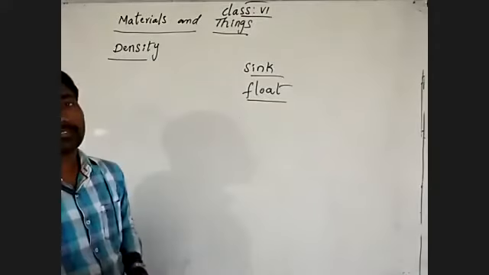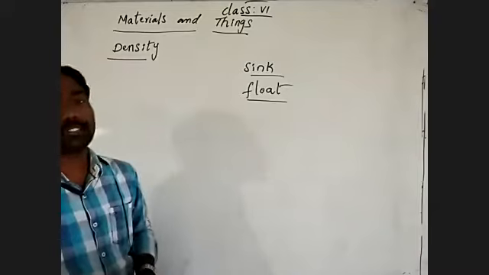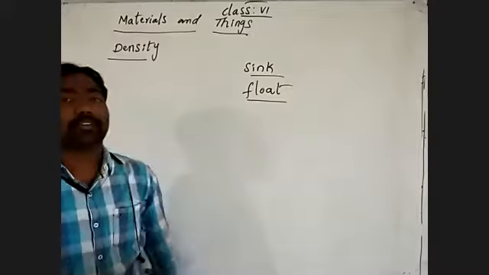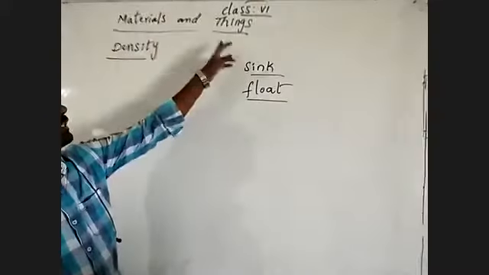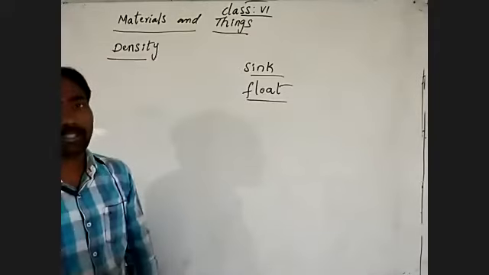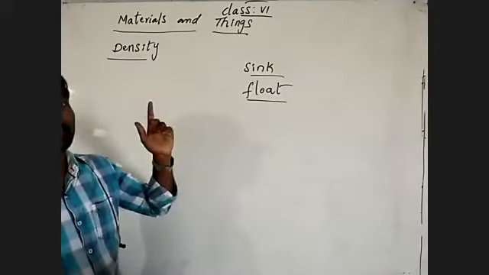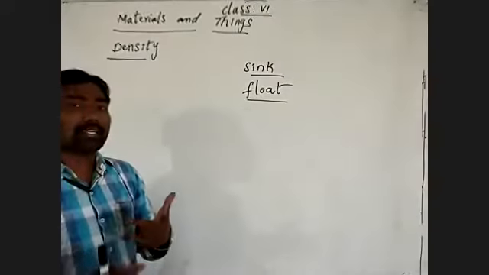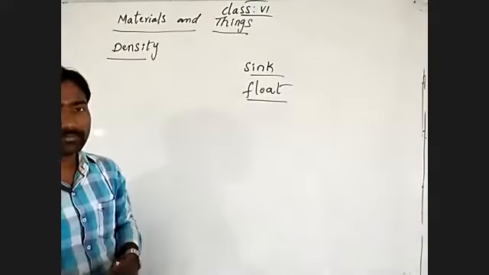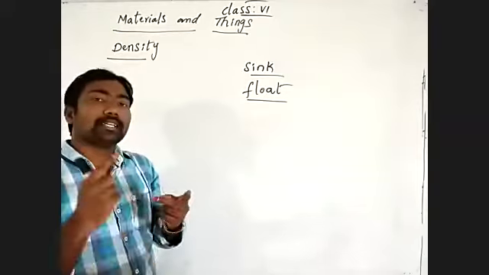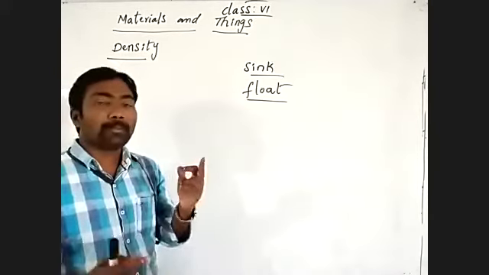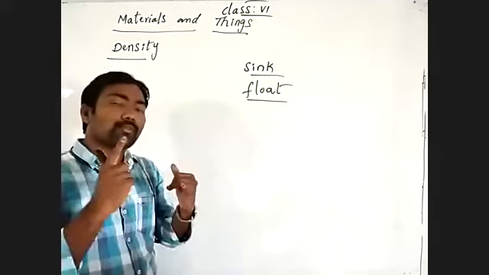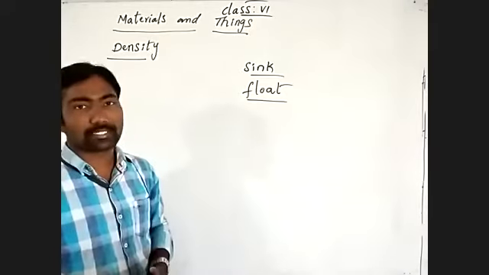In our past lesson, we discussed different types of things which are made from different types of materials. We discussed the classification of materials, meaning the types of materials, and the states of materials: solid state, liquid state, and also the gaseous state of materials.